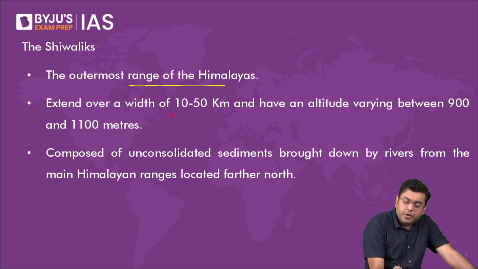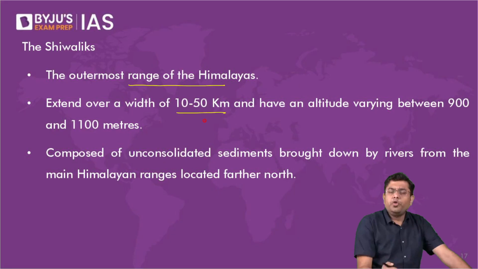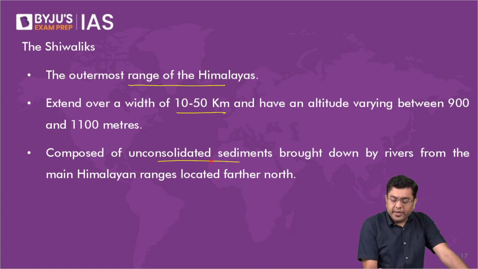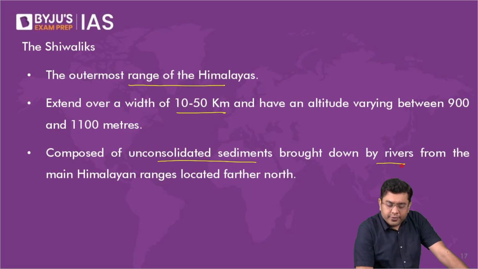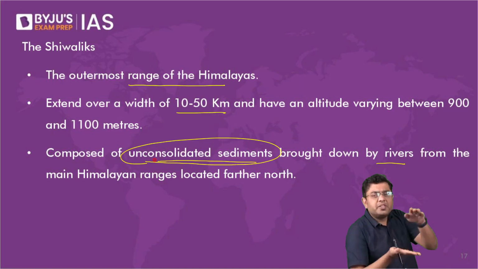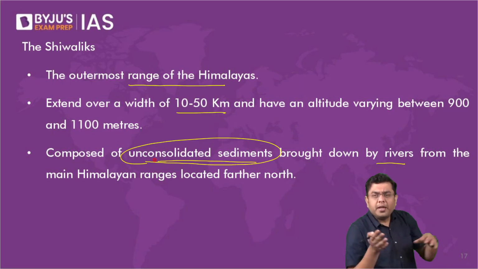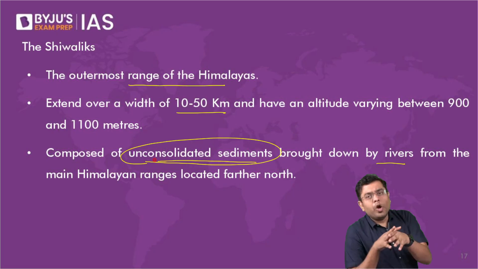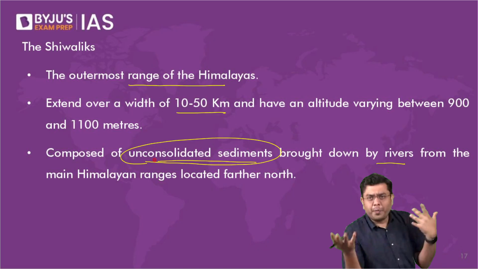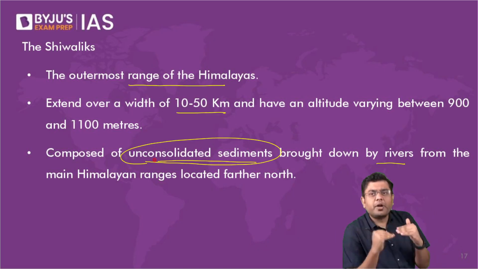They extend over a width of 10 to 50 kilometers with an altitude of roughly around 2000 meters above sea level, 2,500 meters above sea level. It is composed of unconsolidated sediments brought down by rivers from the main Himalayan ranges located far to the north. Okay, so composed of unconsolidated. Unconsolidated means what? Something which has not been arranged in layers, where you have the presence of soil along with rock itself, then further more soil or rock. It is mixed together, hodgepodge. It is not consolidated in the structured format.